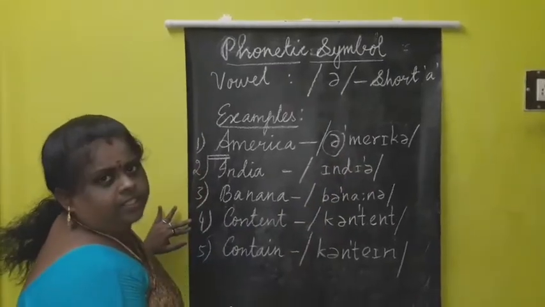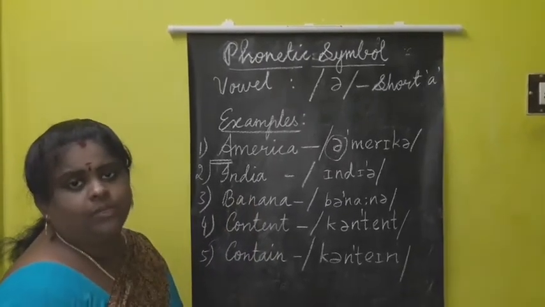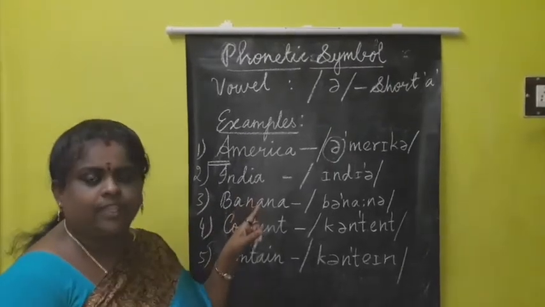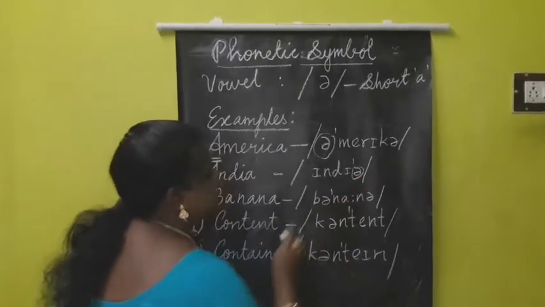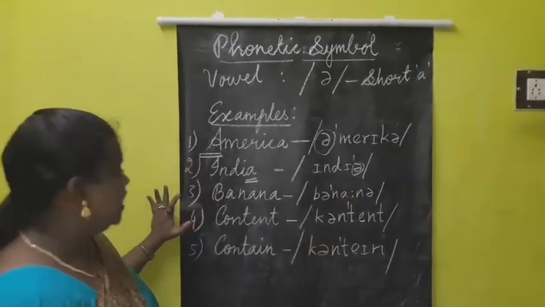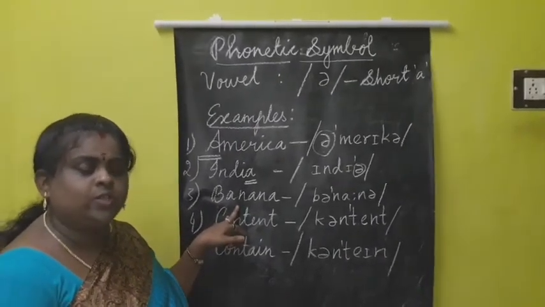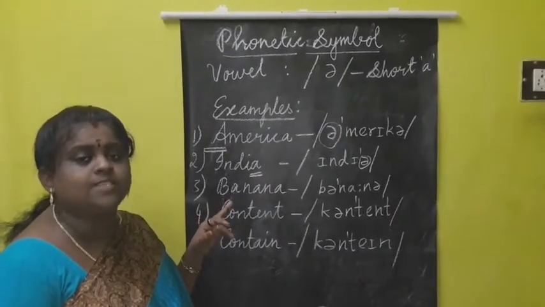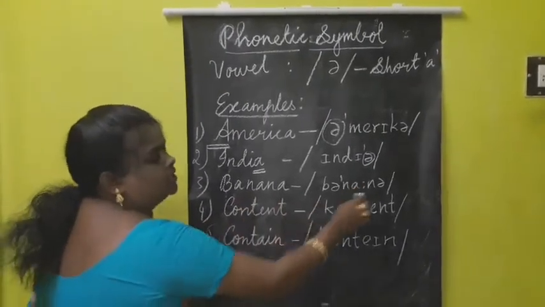America, America, America. Okay, and then India. Our country, how will we pronounce India? India, that's wrong. It is India. This last sound takes up the short ə. Come to the third example. We also teach small children banana, and we also pronounce it as banana. Wrong. This is banana.